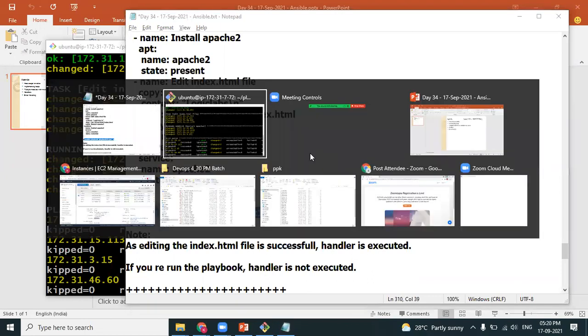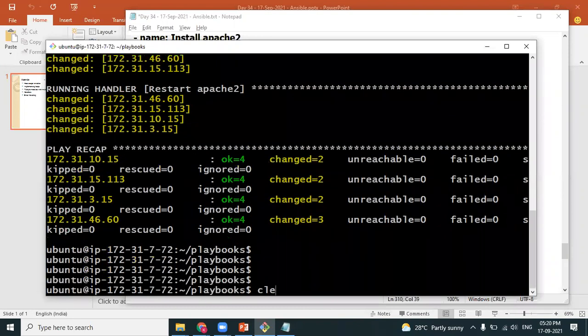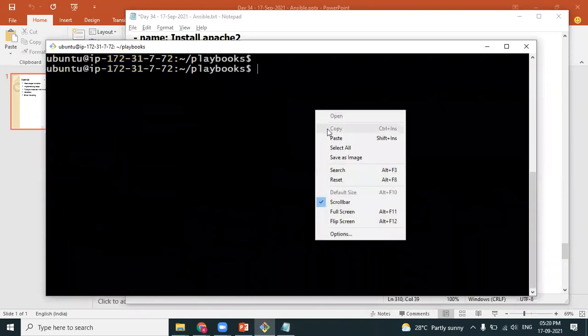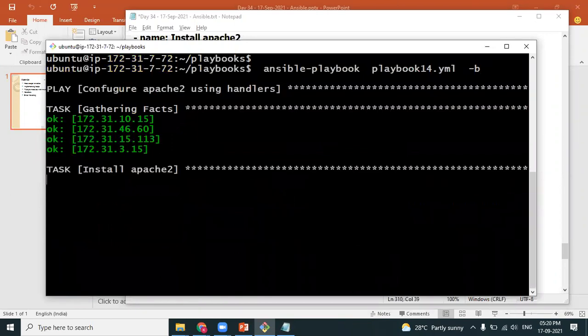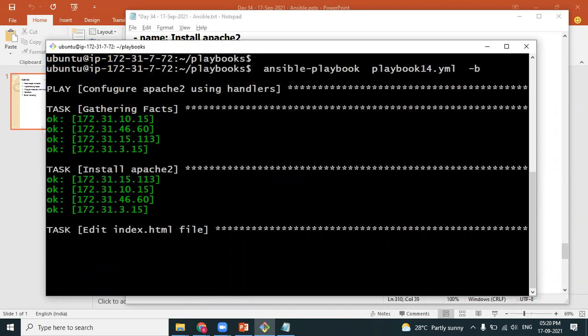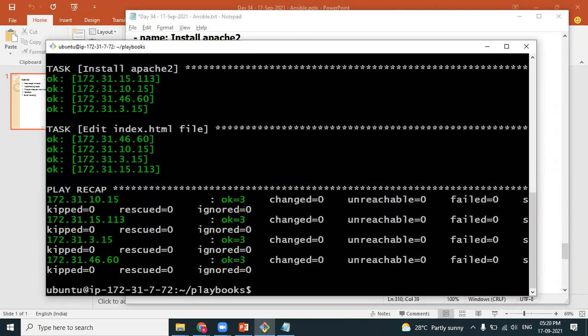So Sunil, handler is also a kind of module, right? It's a kind of module, but the calling functionality is different. That's why it's called a handler. Everything is a task, right? Whether it is a handler or a module.